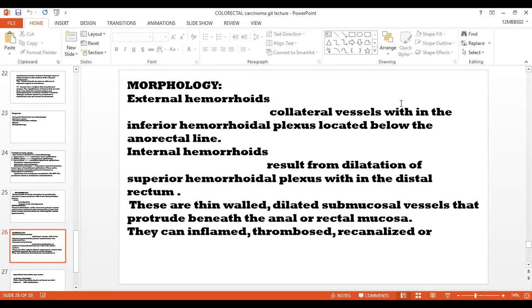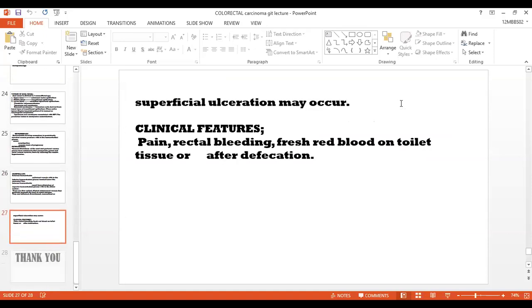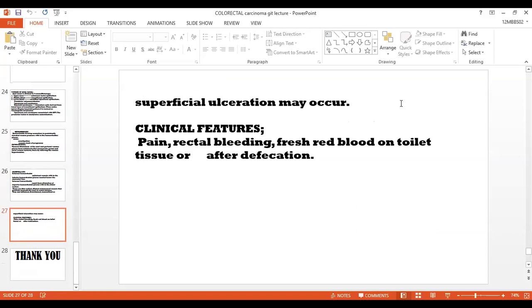These are thin-walled, dilated submucosal vessels that protrude beneath the anal or rectal mucosa. They can be inflamed, thrombosed, recanalized, or superficial ulceration may occur. Clinical features are pain and rectal bleeding, with fresh red blood noticed on toilet tissue or after defecation.